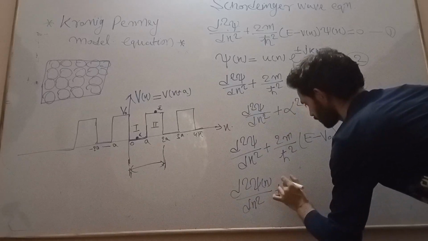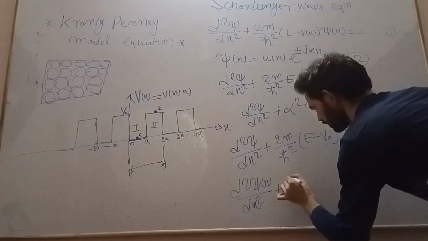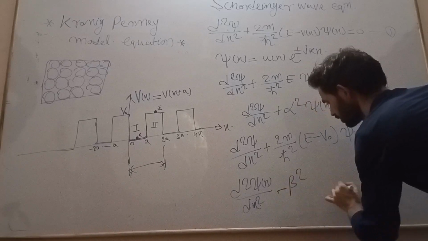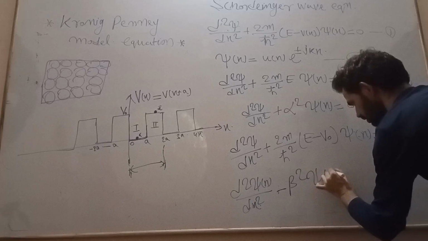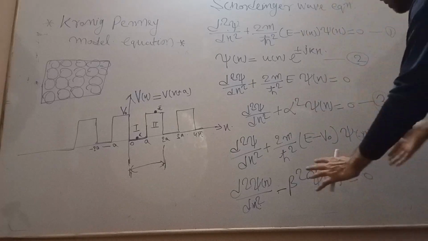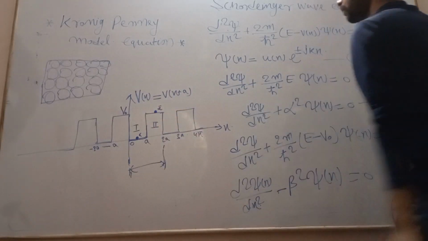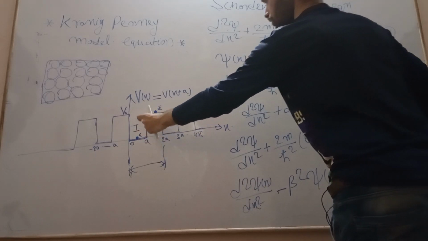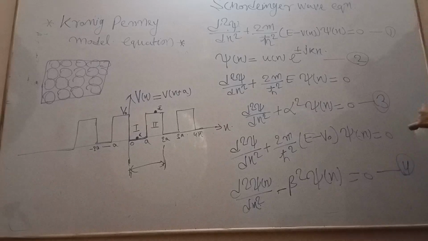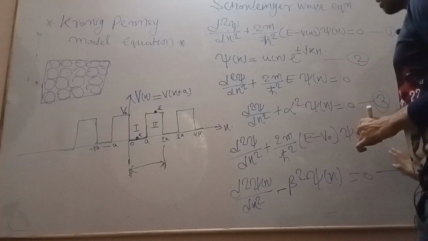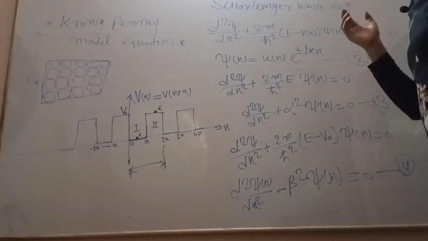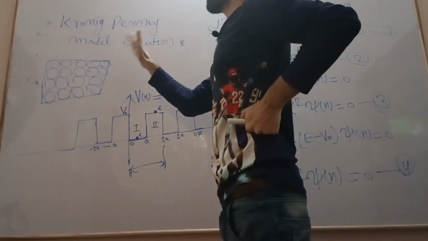So this is dou square psi of x upon dou x square plus, putting this factor as beta square, psi of x equal to 0. This is all about the square well potential within one period. Let us put this equation as 4. So now we have 4 equations.